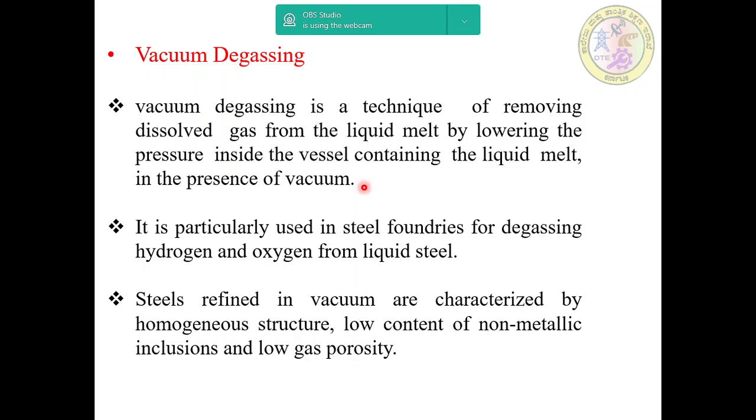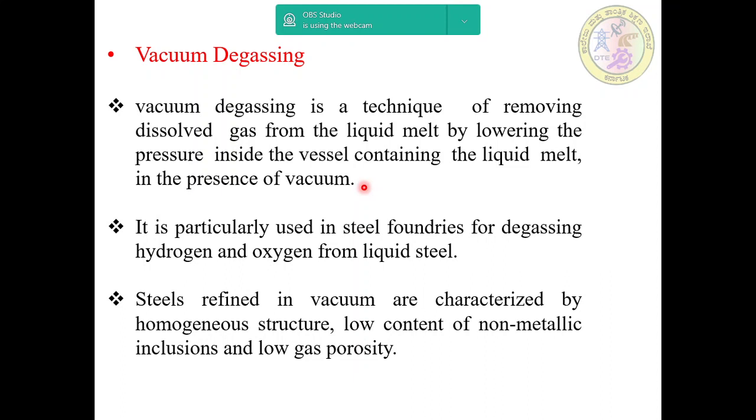It is particularly used in steel foundries for degassing hydrogen and oxygen from liquid steel. Steel refined in vacuum is characterized by homogeneous structure, low content of non-metallic inclusions, and low gas porosity.